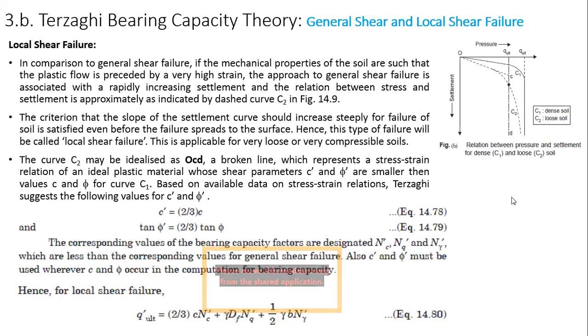So in those cases, we are changing the c value to c dash, which is 2 by 3 c, and phi will be phi dash. That phi dash can be obtained by tan phi dash equal to 2 by 3 tan phi. So phi dash will be tan inverse of 2 by 3 tan phi. This is how you will get the values of c dash and phi dash. Now once you get the values of c dash and phi dash, you have to use the same formula you have used for the Nc, Nq and N gamma values.